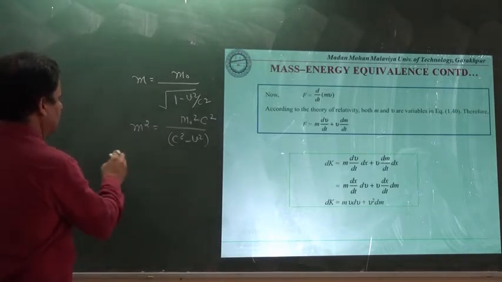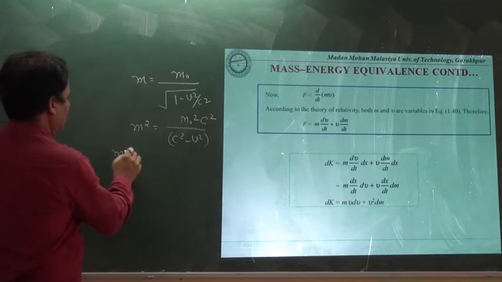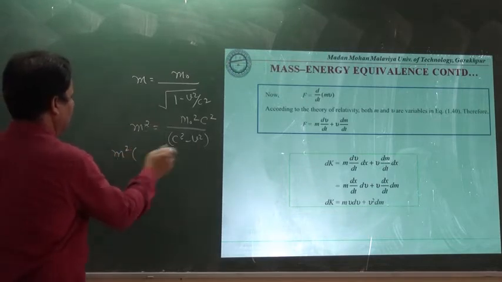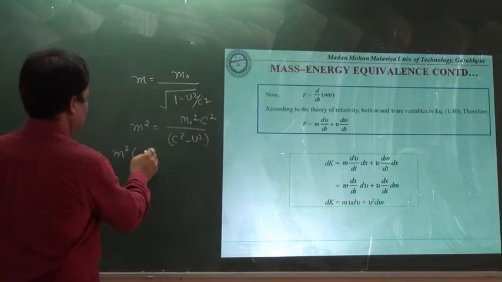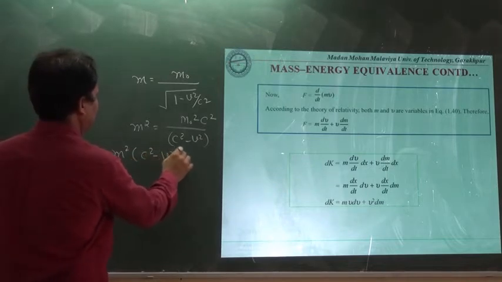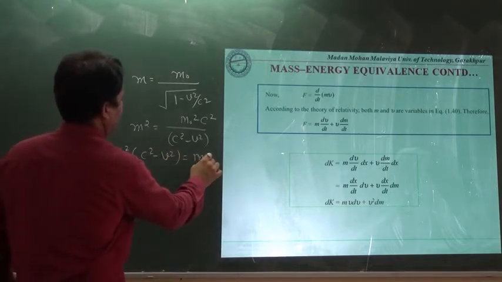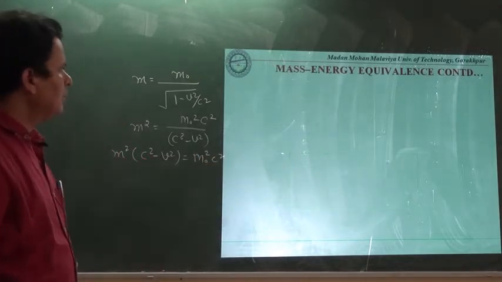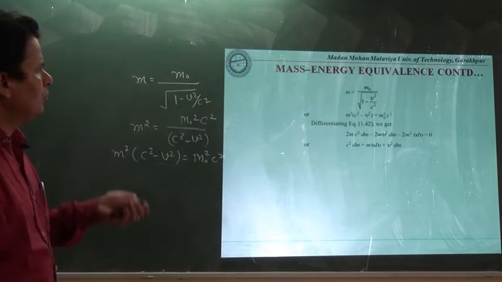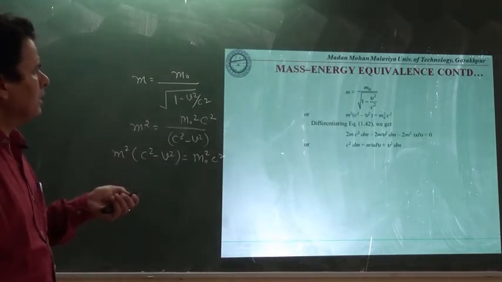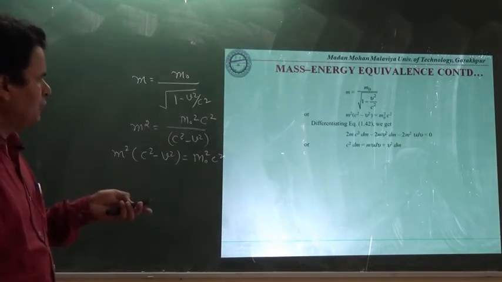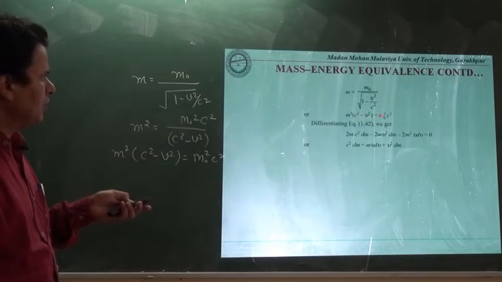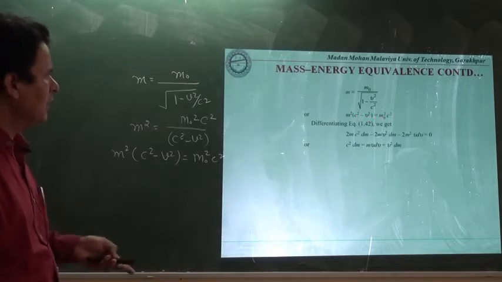Let us multiply this m square with this term by cross multiplication. We have this expression. You will see from this expression that m square into c square minus v square is equal to m0 square c square.